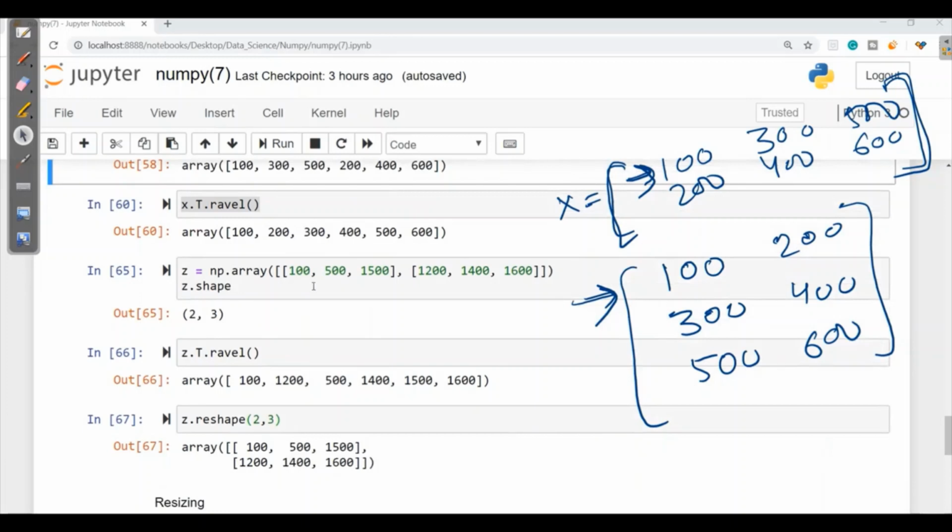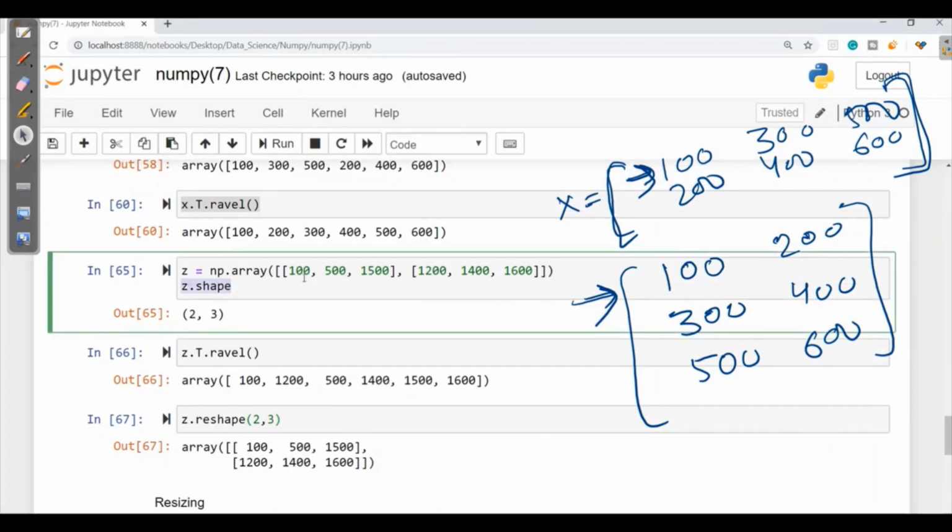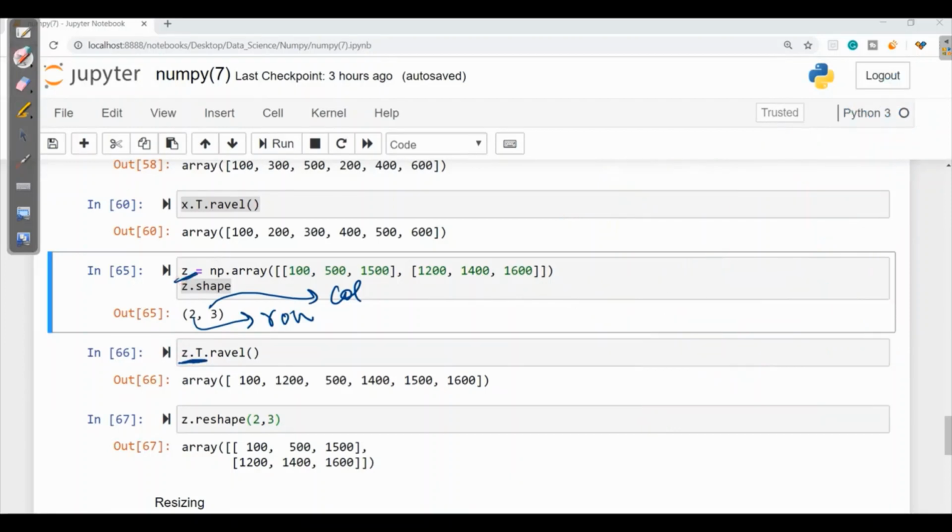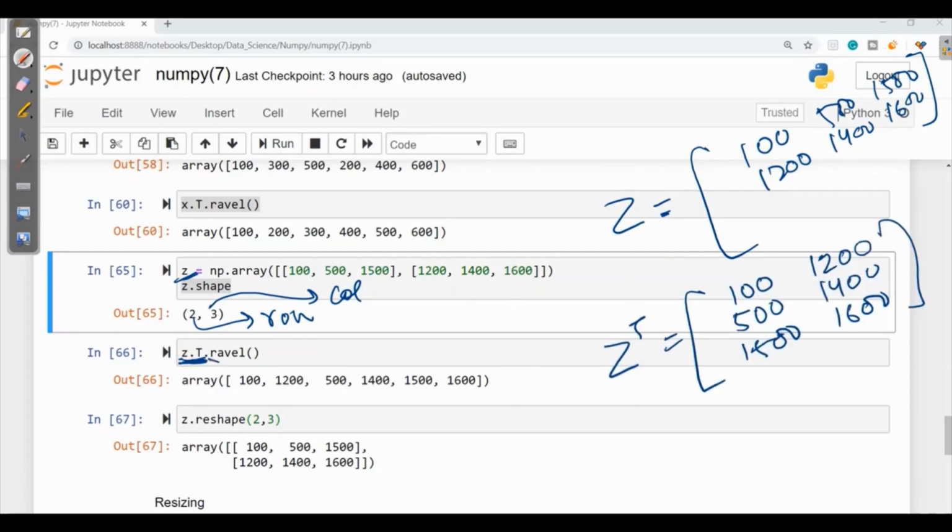Now for the next, if we want to see the shape of the array, here we have 2 cross 3. The first 2 is for row and 3 is for column. Now we want the transpose form of Z. So first we will write Z, then we will transpose it and then it is asking for ravel so that the array can be in flattened form. As it flattens in the row form, we will get 100 first, then 1200, 500, 1400 and then 15, 1600. We got it in flattened form.